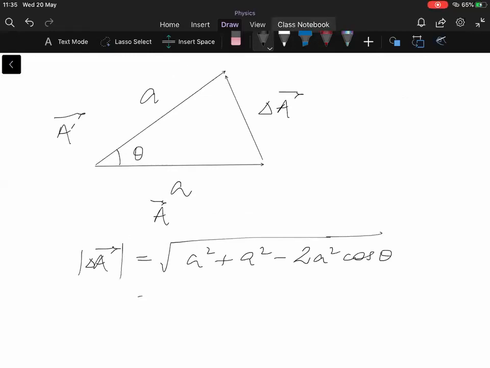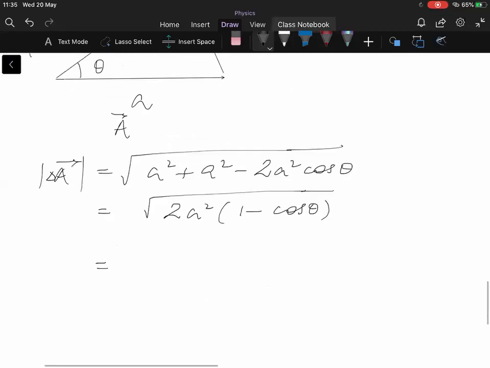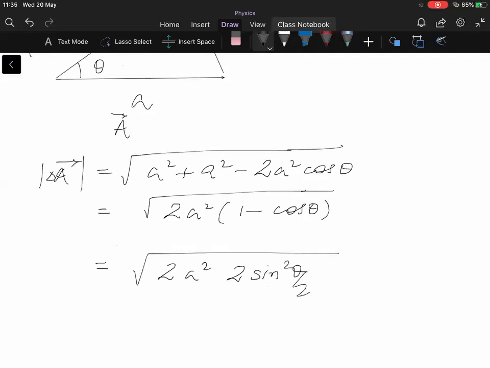Okay, now from this you can see that root of 2a square is constant, and inside you have 1 minus cos theta. Is it clear? This can be further written as 2a square. Now what is 1 minus cos theta? It is twice of sin square of theta by 2.